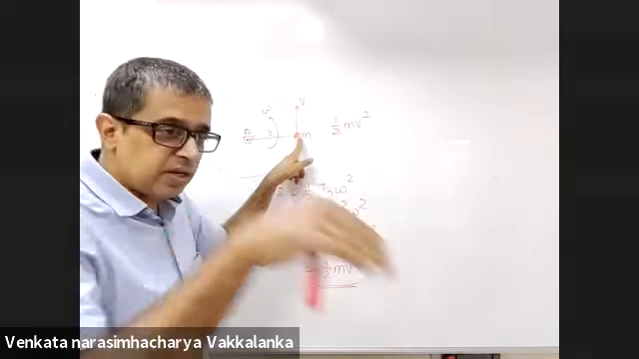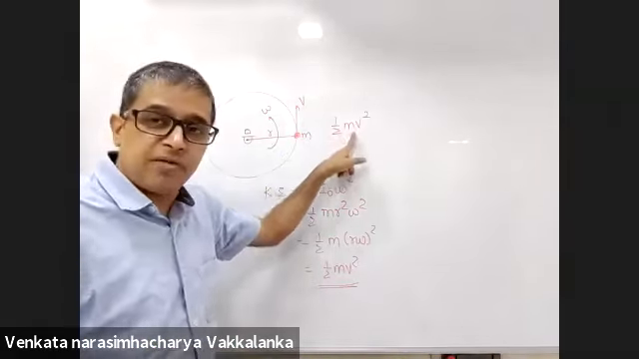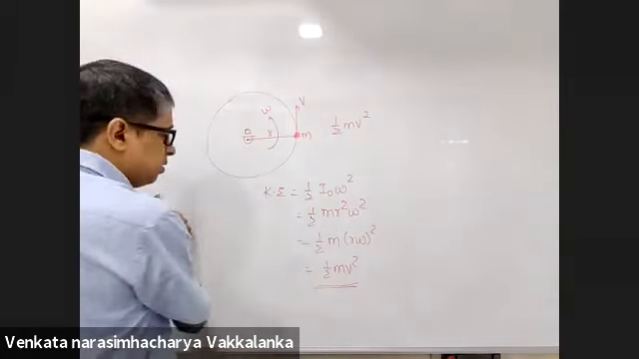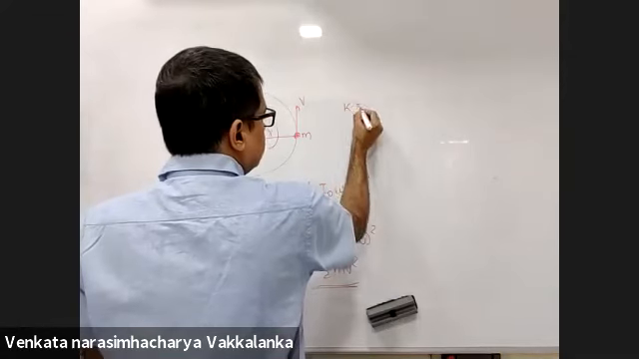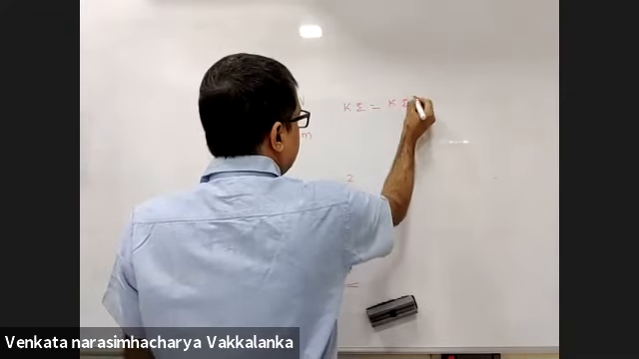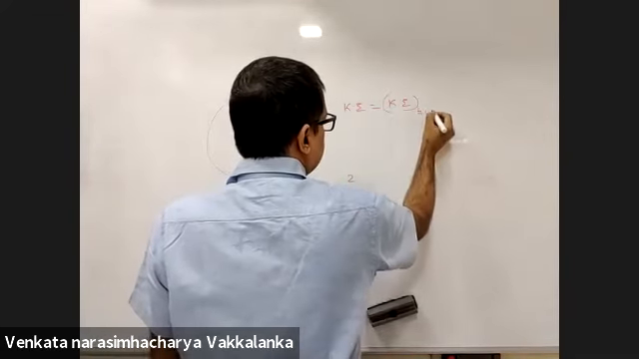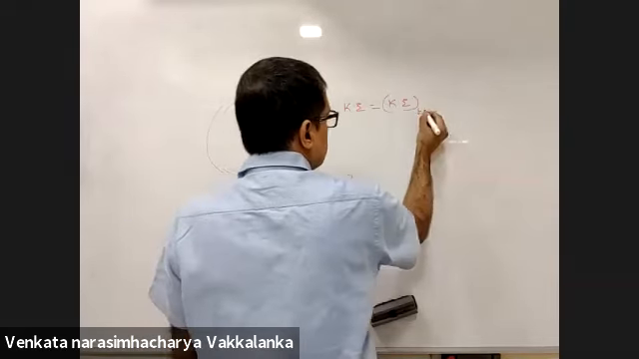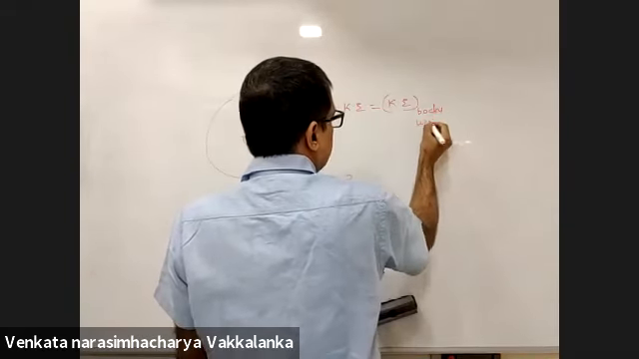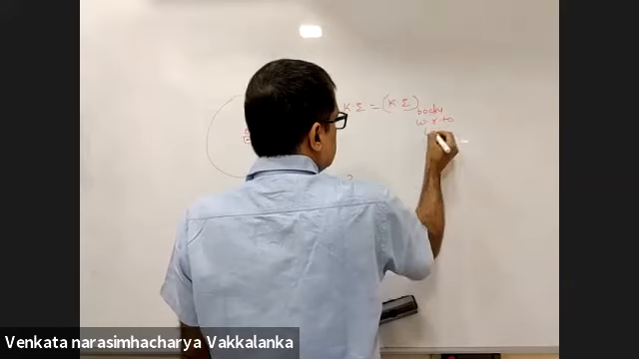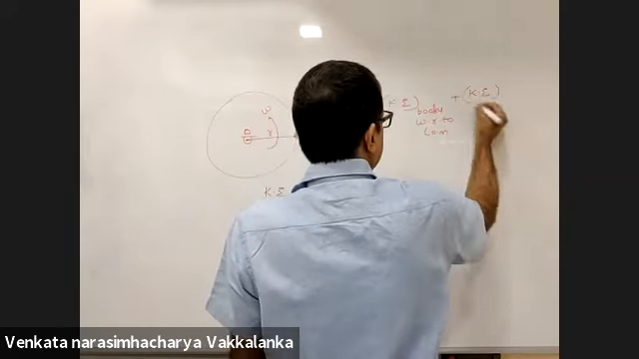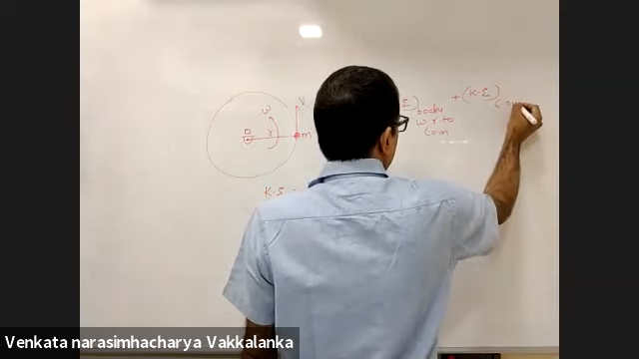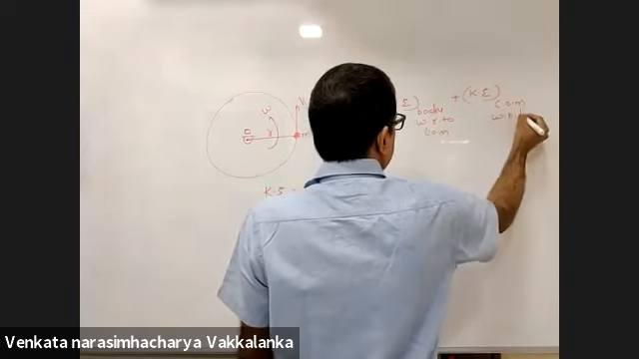Plus kinetic energy of center of mass with respect to ground is half mv square. That's my answer. I'll write here. Have a look at it. Kinetic energy of this body is kinetic energy of the body with respect to center of mass plus kinetic energy of COM with respect to ground.